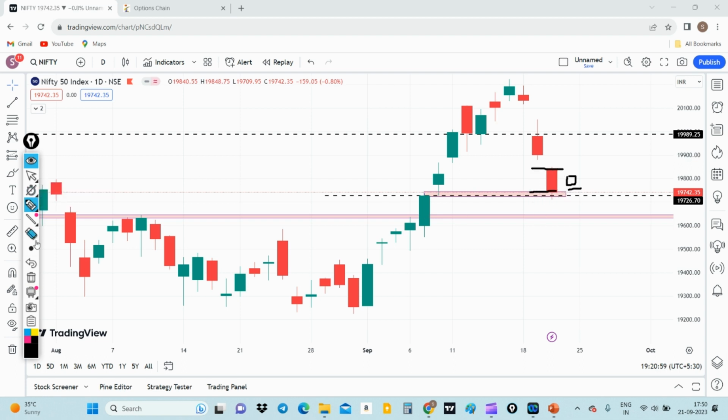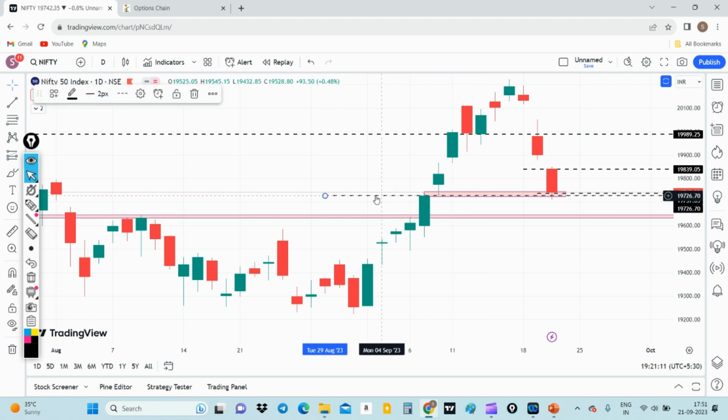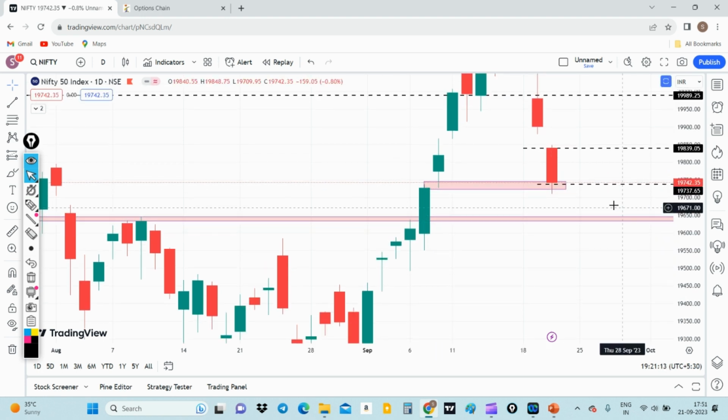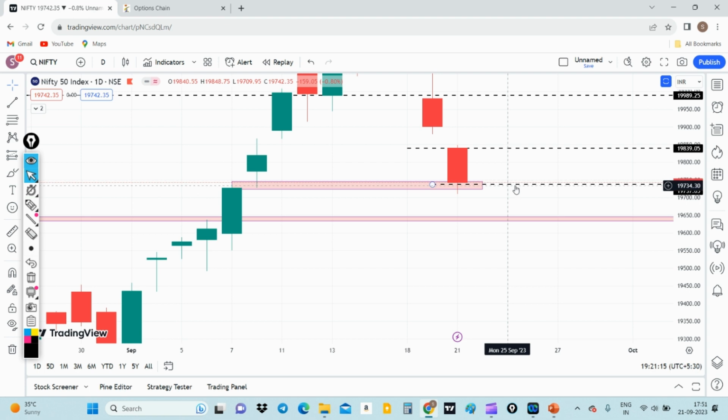So the important levels henceforth, let me mark the levels for you. Let's take today's candle opening price and today's candle closing price. We will as of now delete the 50% retracement line. Here we have a range of around 19,840 to 19,740, which is our 100 points zone.